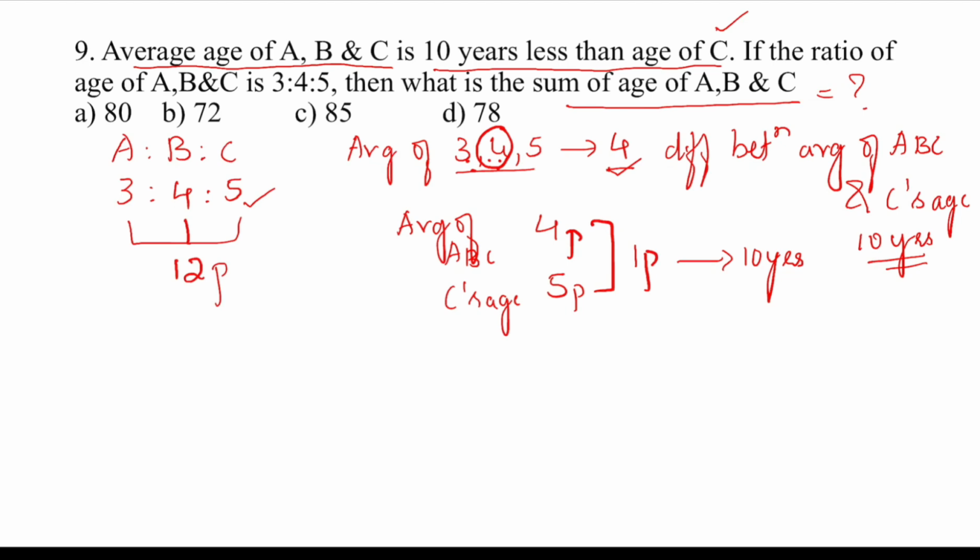So if 1 part is 10 years, 12 parts will be how much? It is 12 by 1 into 10, which is equal to 120 years. Okay, the sum of A, B and C is 120 years. There is no exact option here, so you can take it as 120. So option B will be the answer. Okay, next problem.